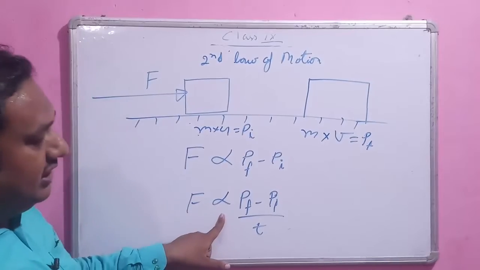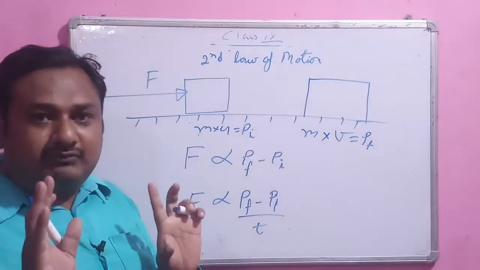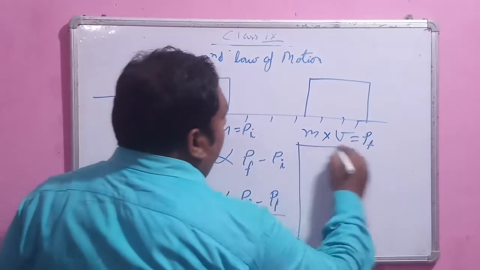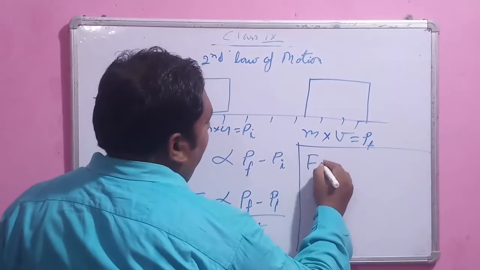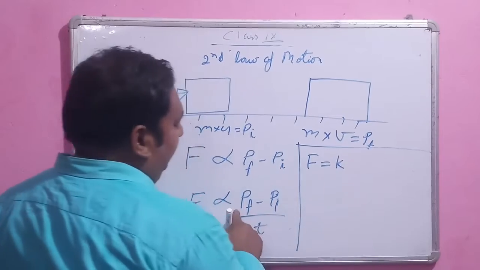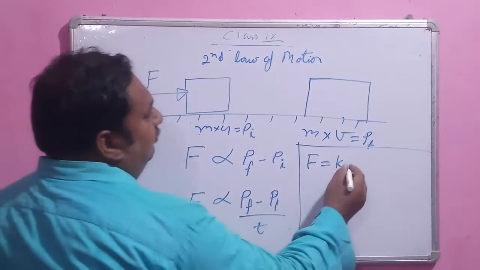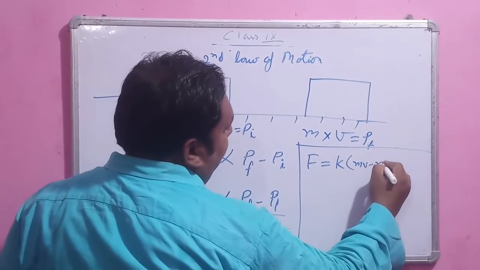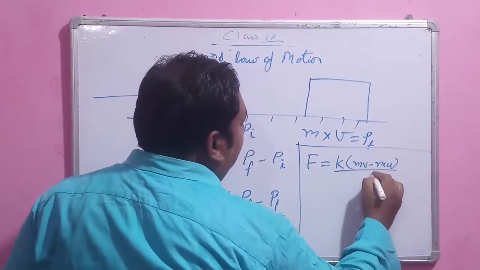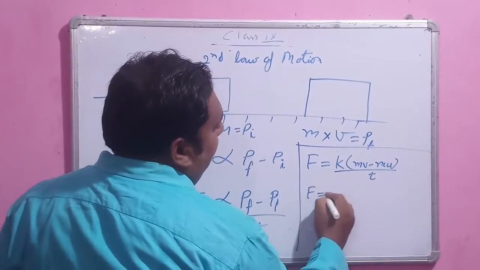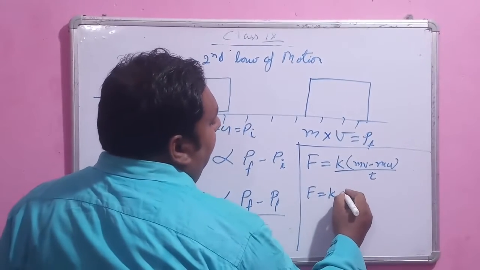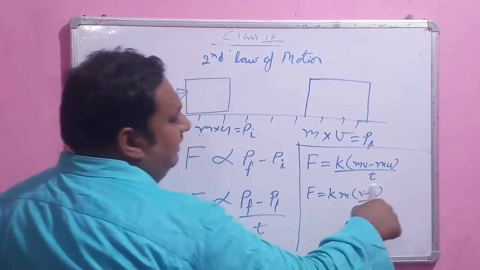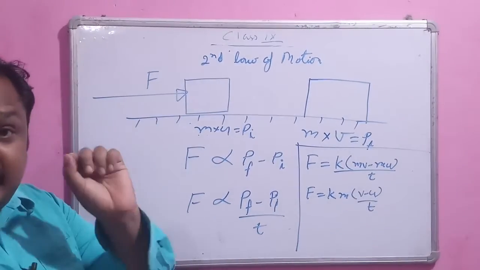Whenever we remove the proportionality, we get some constant, that is the rule of math. So F equals k times (mv minus mu) divided by t. If we take m common, we get v minus u divided by t, and v minus u upon t is acceleration.